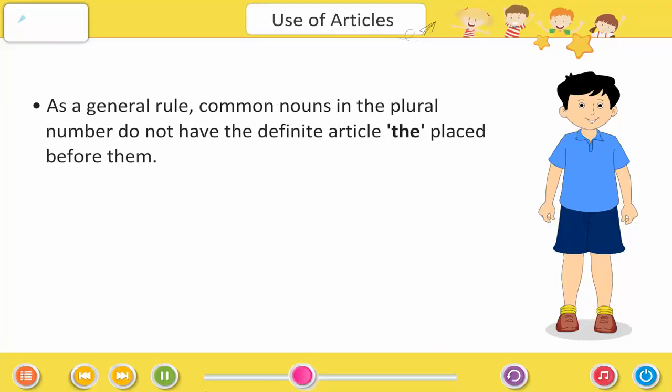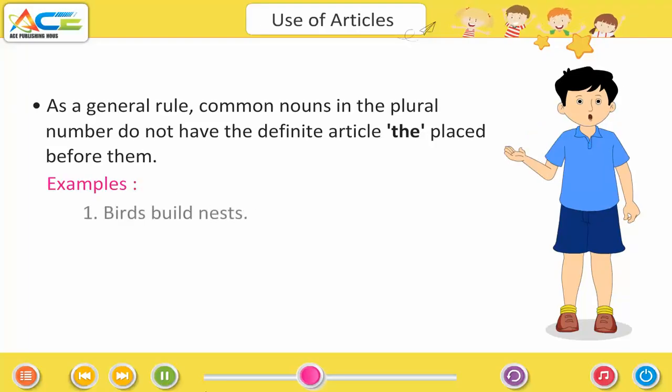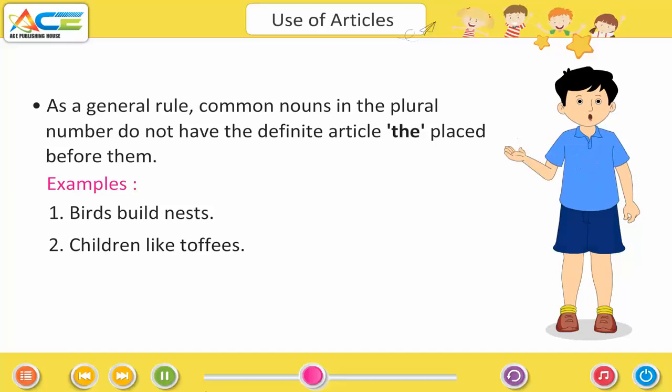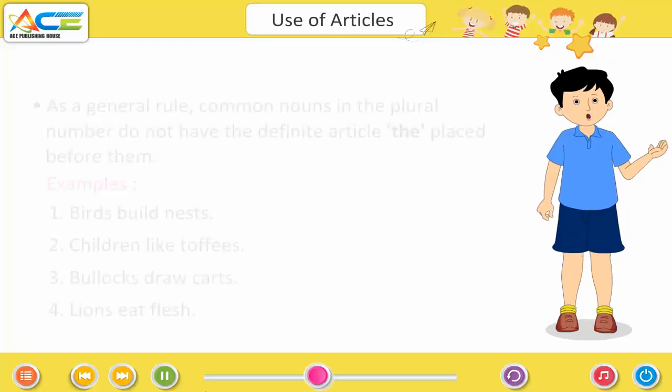As a general rule, common nouns in the plural number do not have the definite article the placed before them. Examples, birds build nests. Children like toffees. Bullocks draw carts. Lions eat flesh.